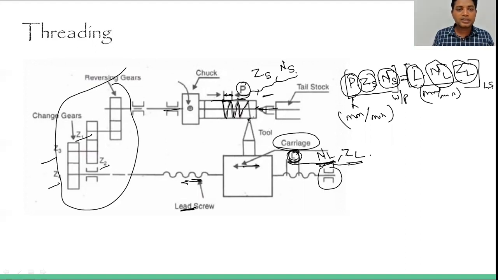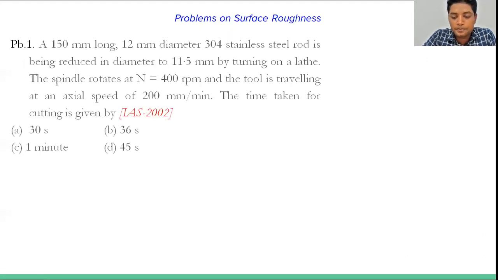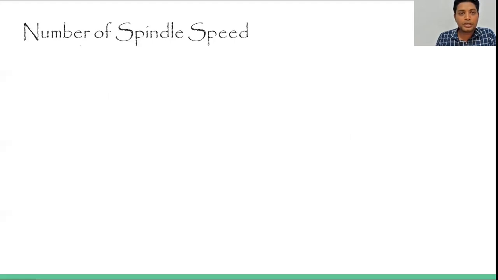So this is basically the concept of threading in the lathe machine. When we are making it, please keep this concept in mind. Next is the number of spindle speeds. This is the last portion, no need to worry. This portion is basically in the gear box.